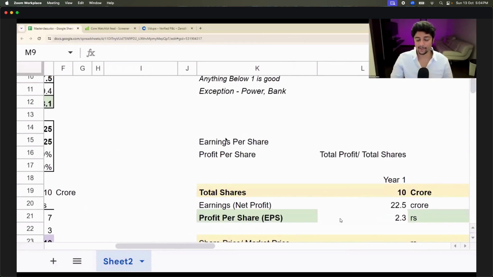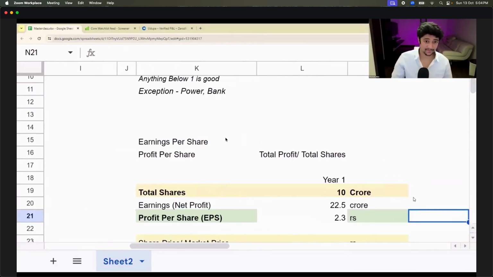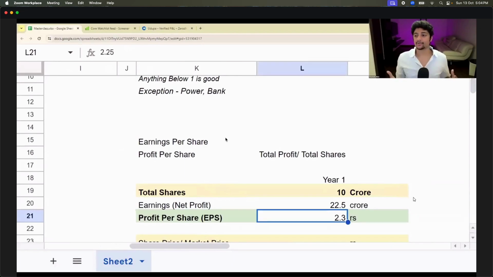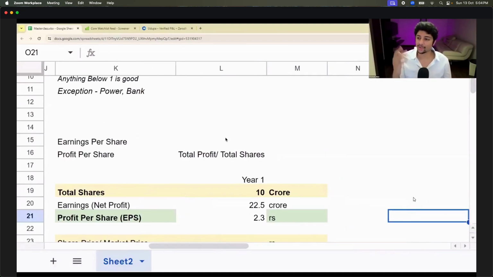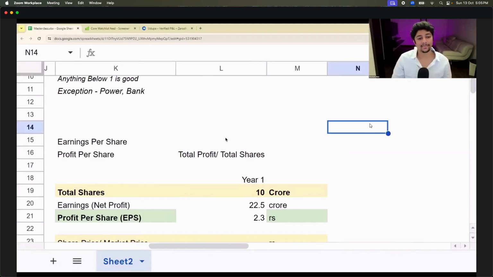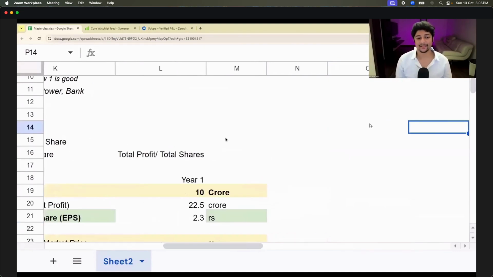We all agree? Okay. Now I want to ask you a question. Listen to me very carefully. All of you are shareholders of my company. 30% you own. And I am telling you that Shashank Udappa's water bottle company has made 2.25 profit per share. Per share, whatever you own, I am making 2.25 rupees. Now I'm saying, I want to sell some of my shares to you. Will you buy it?